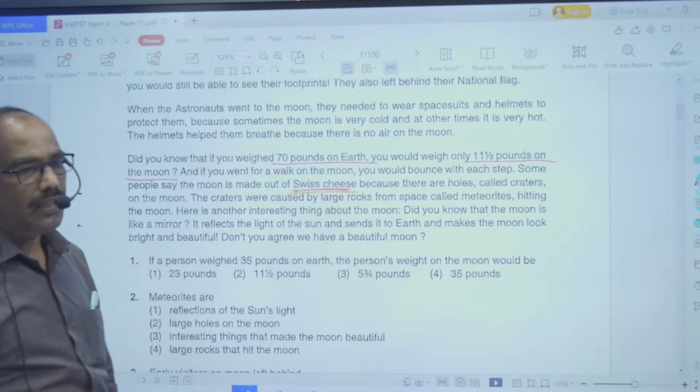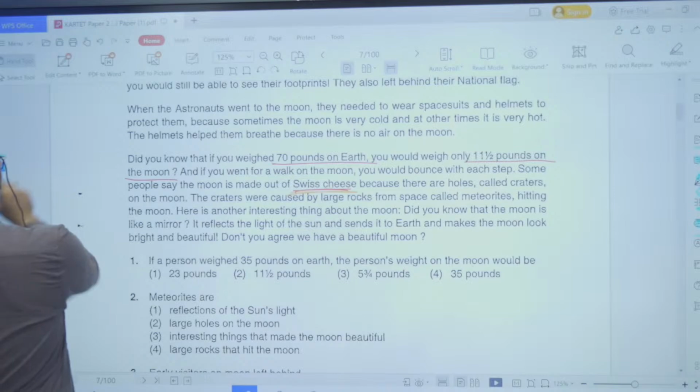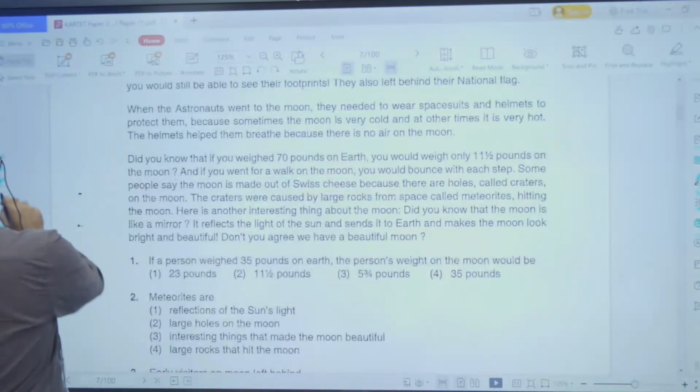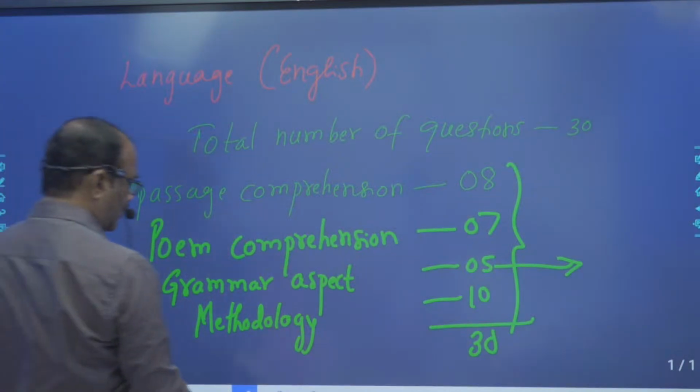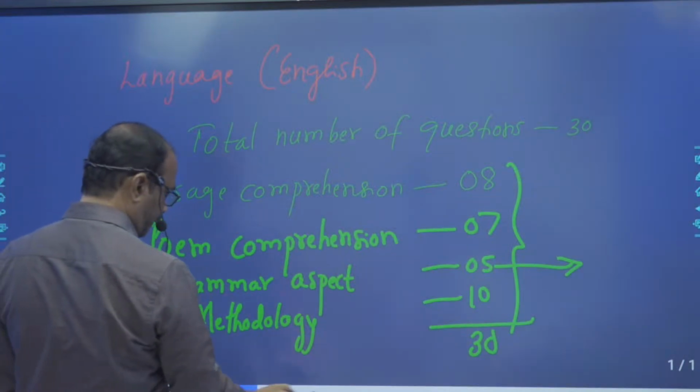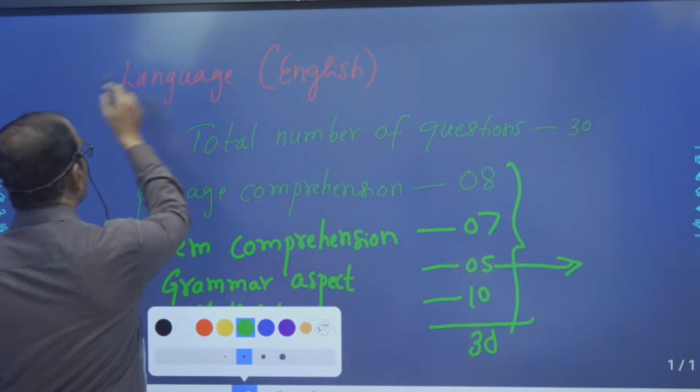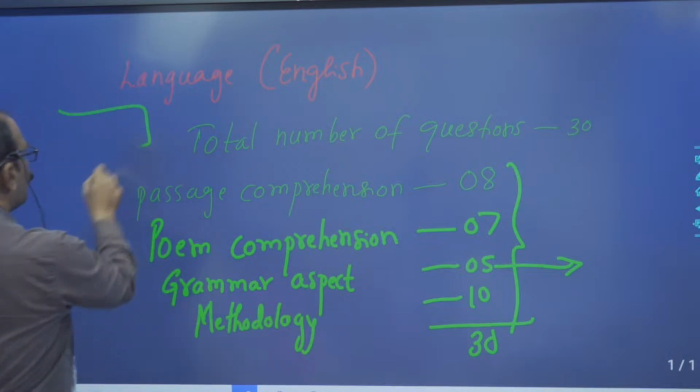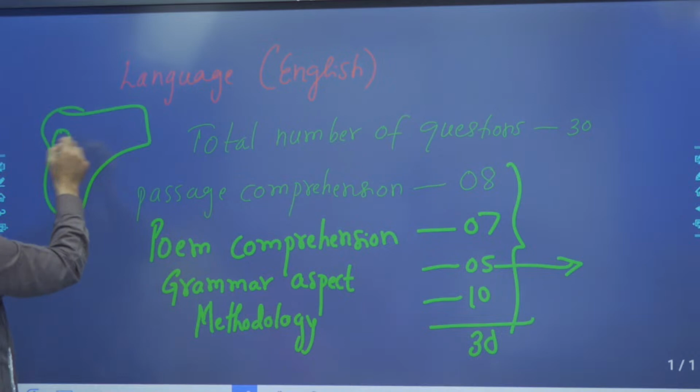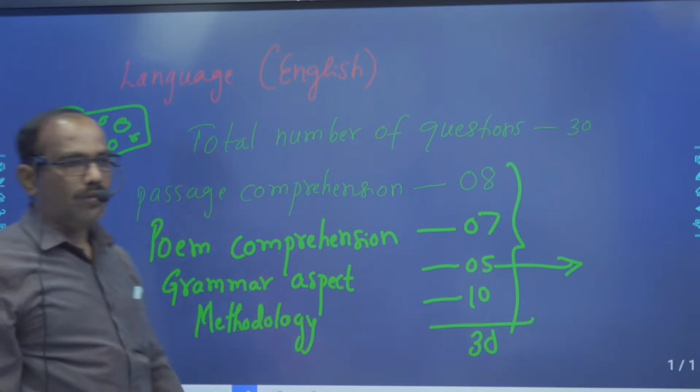Swiss cheese is a kind of food. It looks like this. Look at this Swiss cheese. So this is a food item. If there are some holes in it, this kind of food is called Swiss cheese.